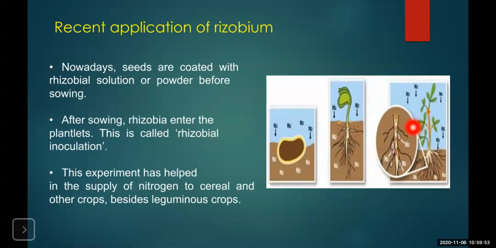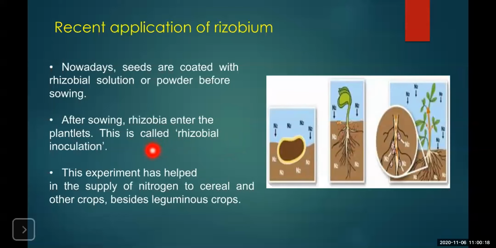Hence, this is a recently used application of the rhizobium, where before sowing the seeds, they are coated by the powder or the culture of the rhizobium bacteria, so that good crop production can be achieved.